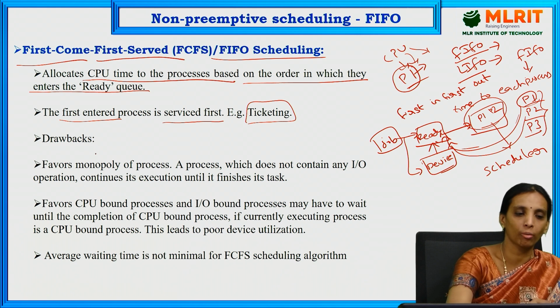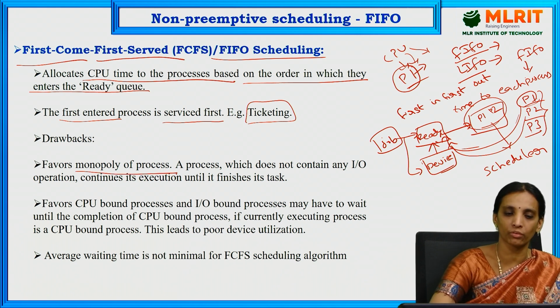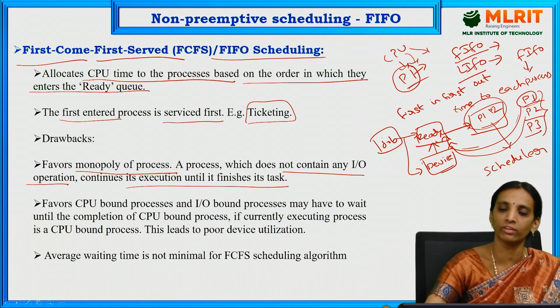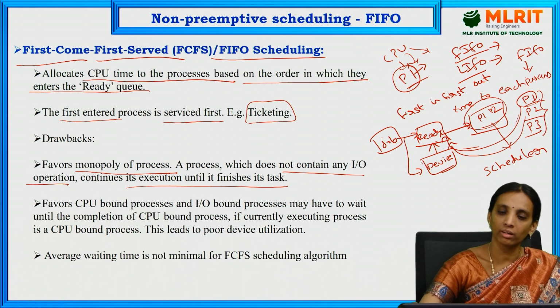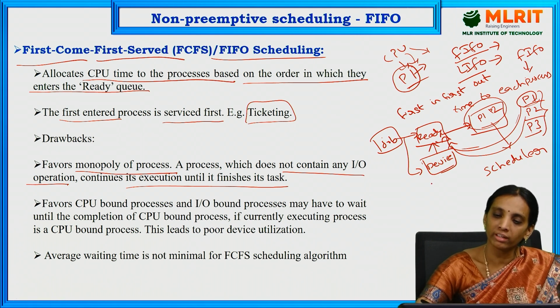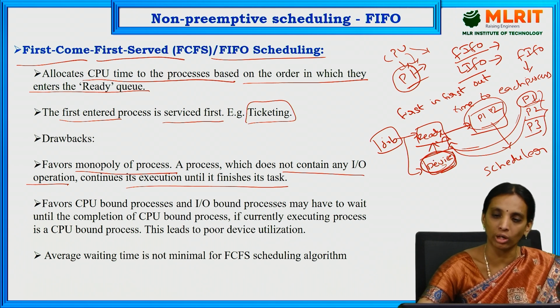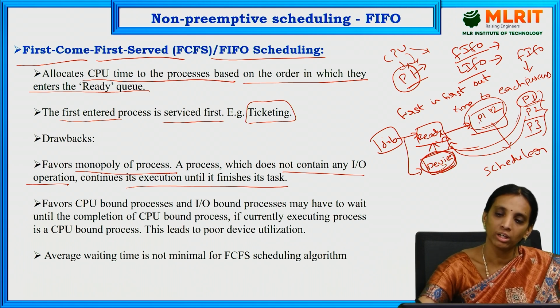The drawbacks of this method are that it favors the monopoly of processes. A process which does not contain any IO operation continues its execution until it finishes its task. Processes which are not using the device queue, meaning they have no IO operation, come directly to the ready queue and go for execution.